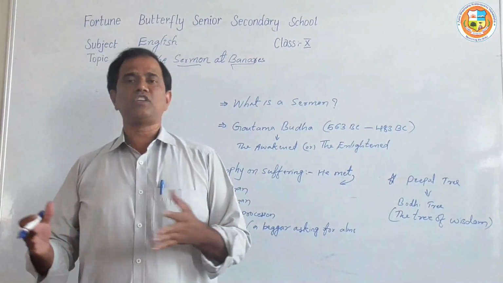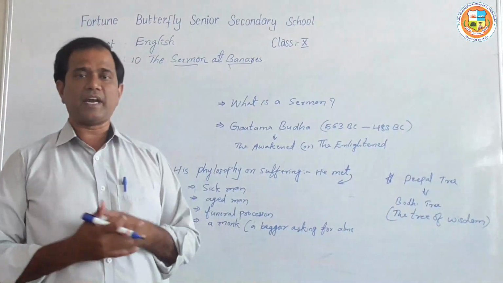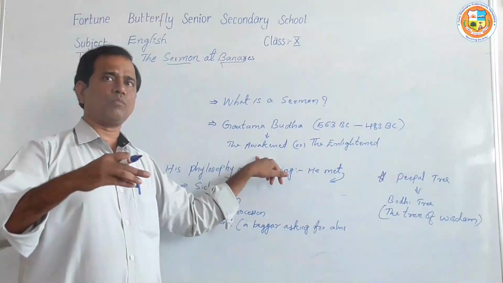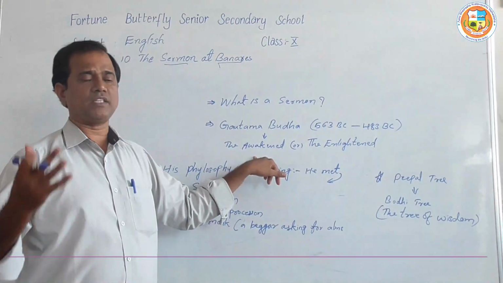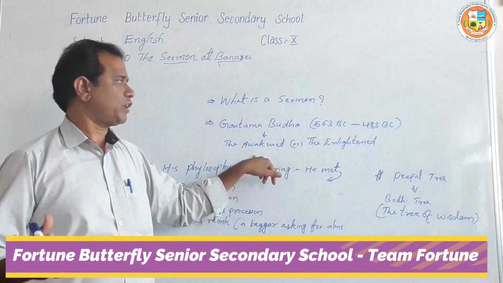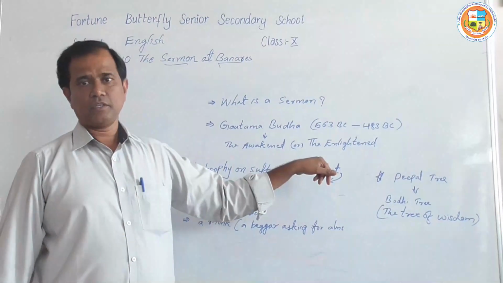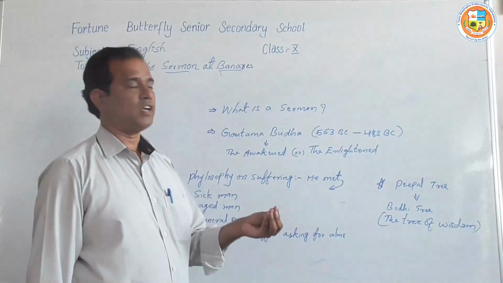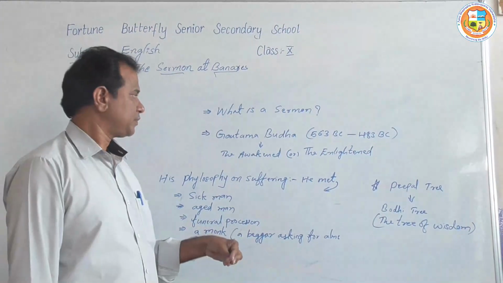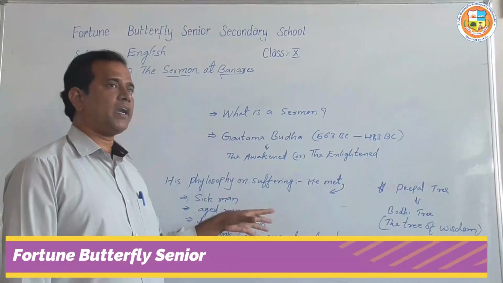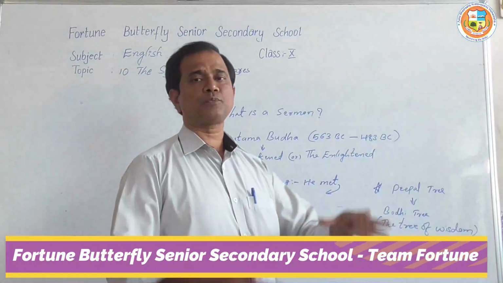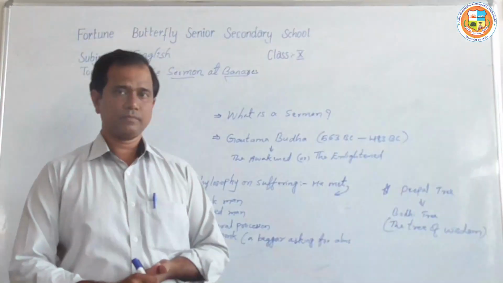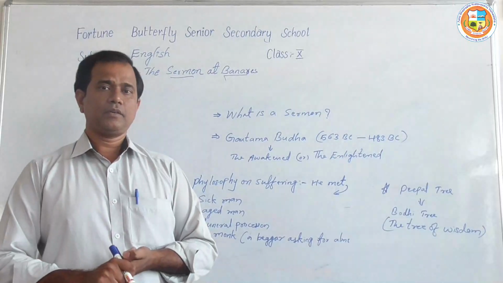But the life that he was enjoying as a royal, he was not at all satisfied with. Because he wanted to know about life, more than the royal life. From his childhood, as he was born in a royal family, he enjoyed all the luxuries, but these luxuries were not giving him any peace or a good understanding about life. As a result, he shielded himself away from all these pleasures and explored the whole world for 7 years. For 7 years he explored the whole world, but still he was not happy.